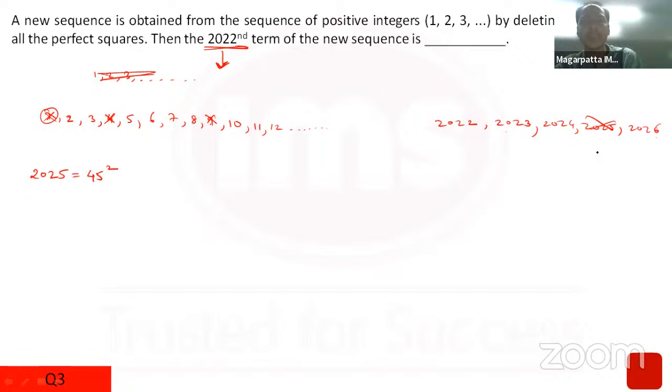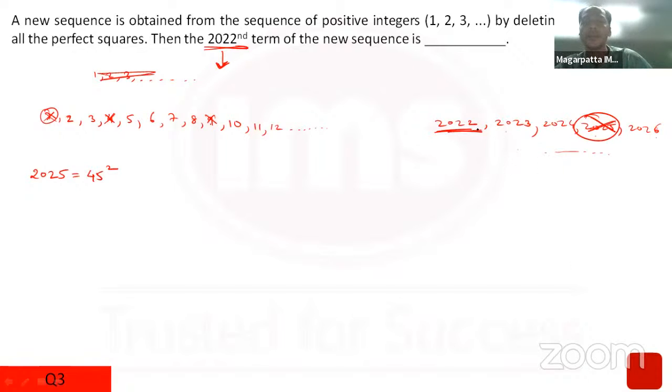So till whatever this sequence is going, I'll be removing 45 whole square numbers, because I've cancelled out till 2025. So I have to go 45 ahead of 2022, and I can't even write this. So in fact, I'll have to go 46 ahead of 2022.